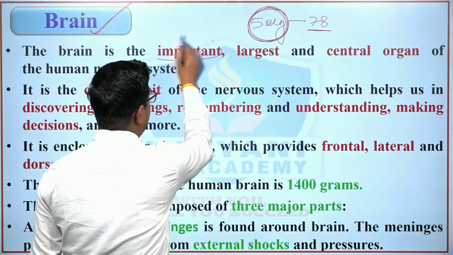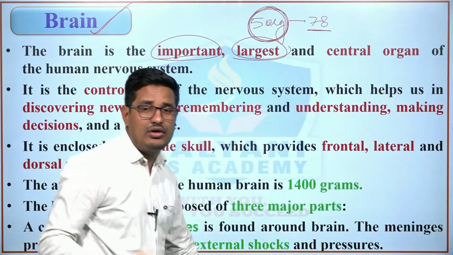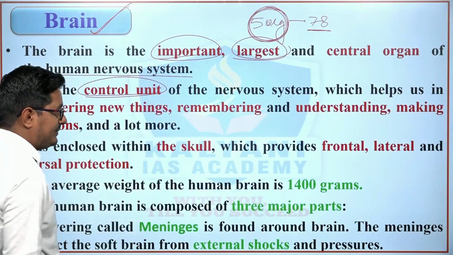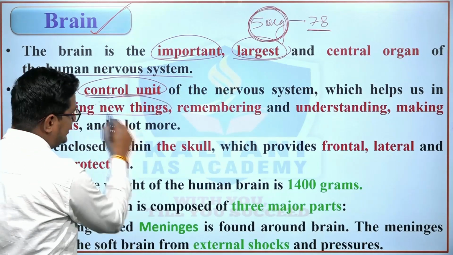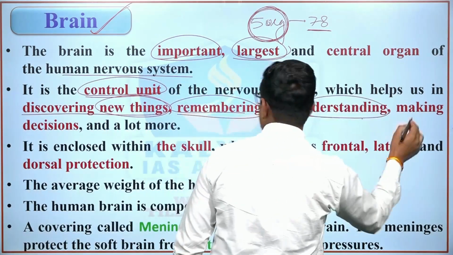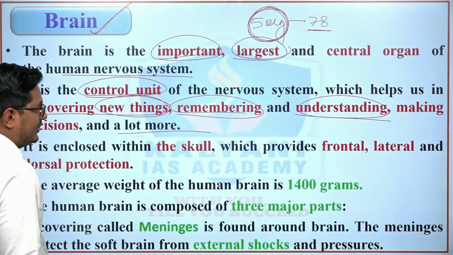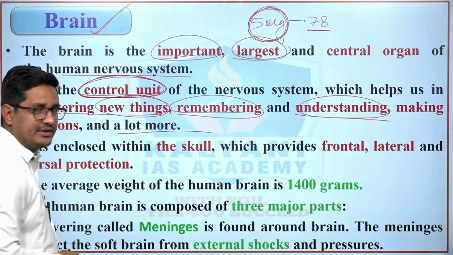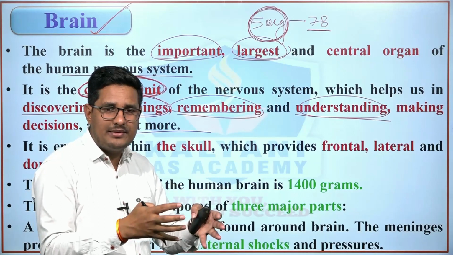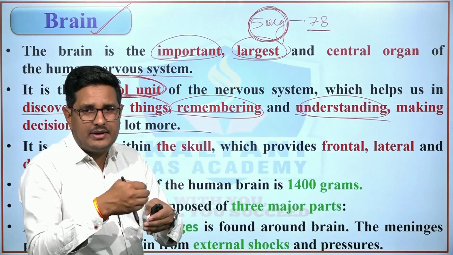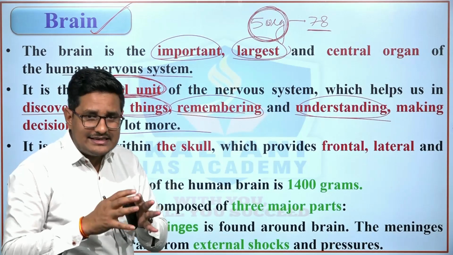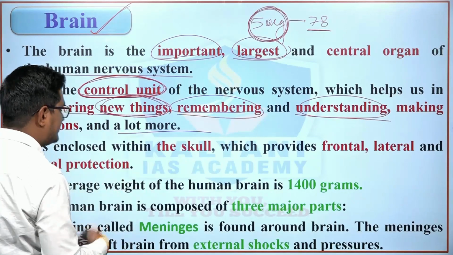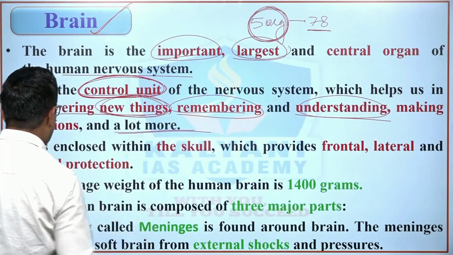Also, the brain is the important, largest and central organ of the human nervous system. It is the control unit of the nervous system which helps us in discovering new things, remembering, understanding, making decisions and a lot more. So the human brain is a control unit, which means we receive all the information at the brain, and then the brain analyzes the information and makes decisions, and this also helps in discovering new things, remembering, understanding, making decisions and a lot more.